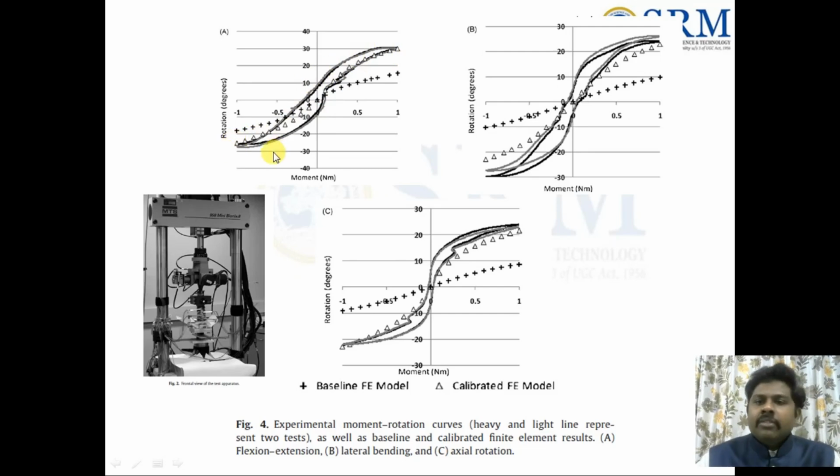Generally they will give 3 cycles. The first cycle is for creating the setup, and only the next 2 cycles are the results which they will take. After that, the main thing we need to understand is that this is for the flexion extension, lateral bending, and the axial rotation. Three things we can calculate using this graph. A is for flexion extension, B is for lateral bending, and C is for the axial rotation. So 6 degrees of freedom, all the physiological motion of the spine we can easily calculate from here.